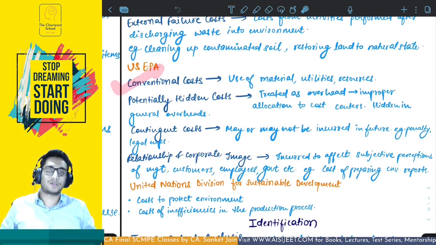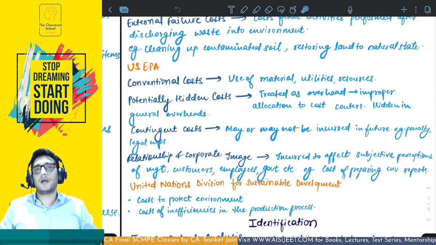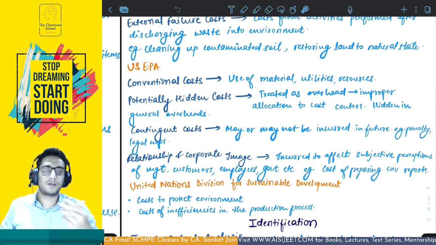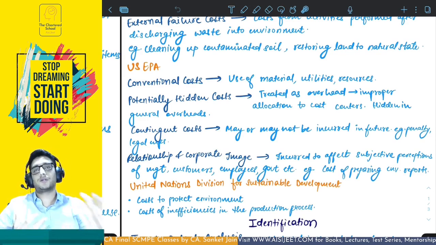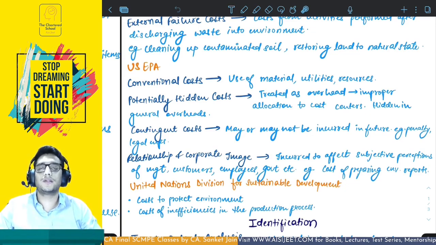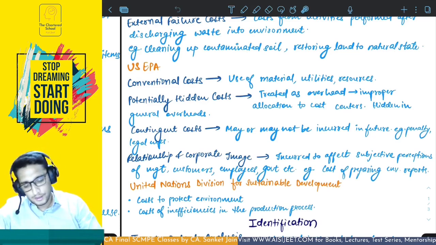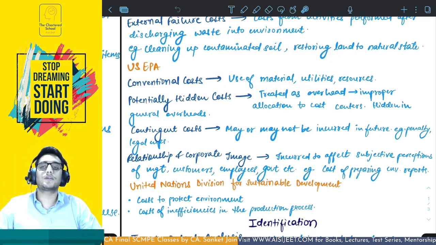First is conventional cost. Conventional cost is basically when you use material, utilities, resources in a normal way to make your product. What you are not understanding is that use of this resource, the material, the utility, also has some environmental impact. For example, if you are normally using plastic for making a product, you will not classify the use of plastic as an environmental cost. But under US EPA they say that it is also a conventional cost because this also has an environmental impact, right? So use of material, utility, resources is conventional cost.